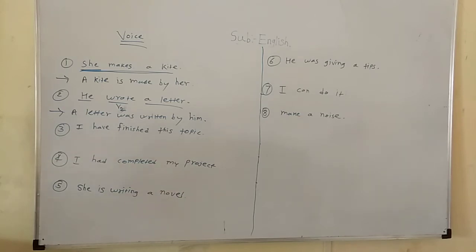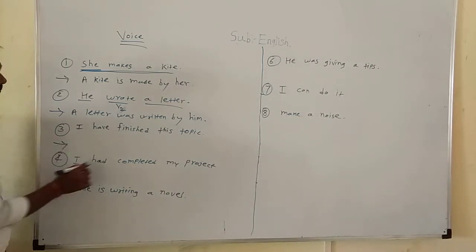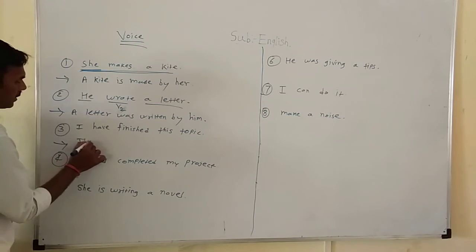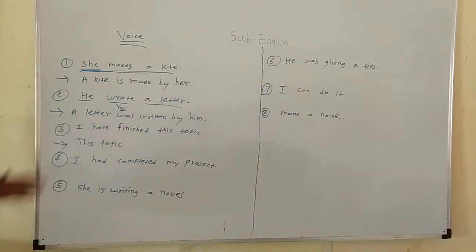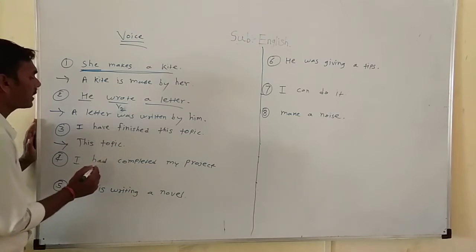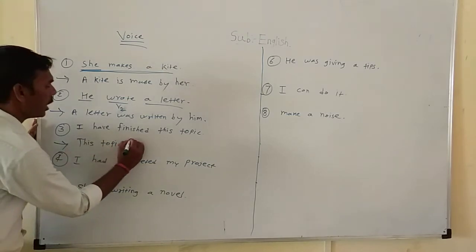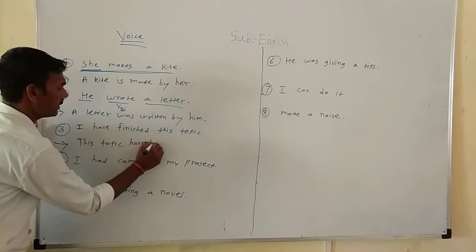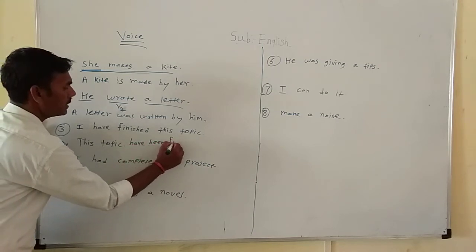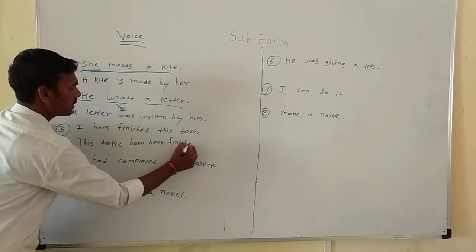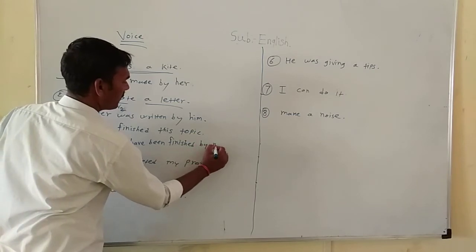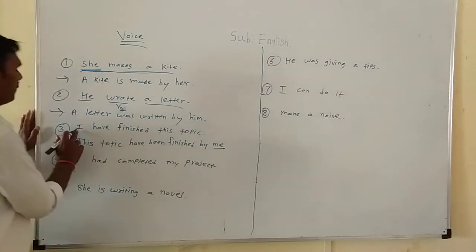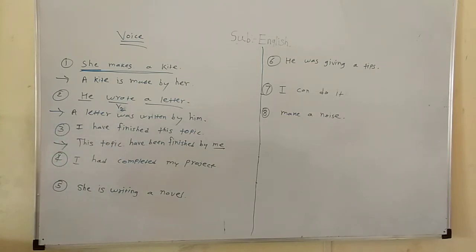Third sentence: I have finished this topic. Let's take the object, this topic. The given sentence is in present perfect tense. According to the passive structure, we take been. This topic have been, then V3 finished. This topic has been finished by me, because me is the objective case of I.